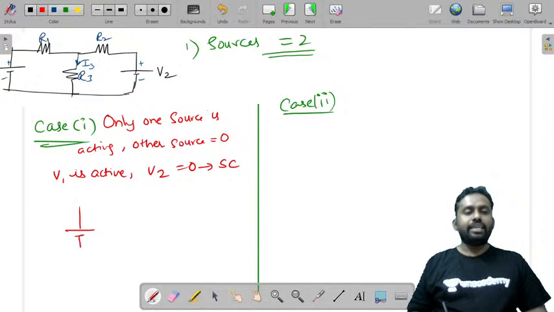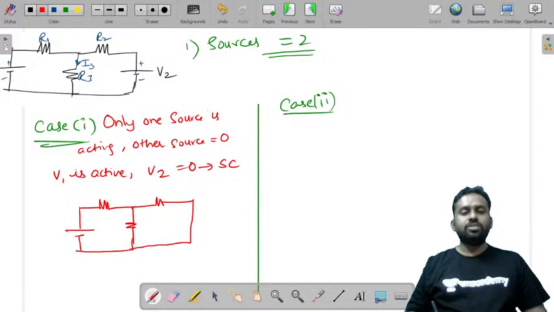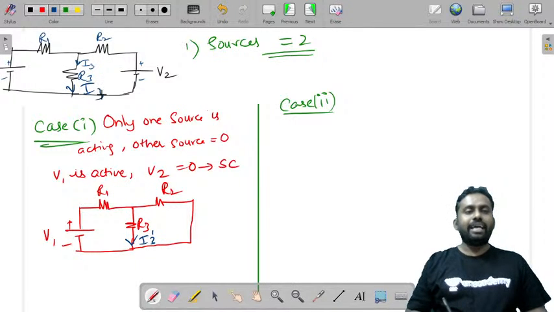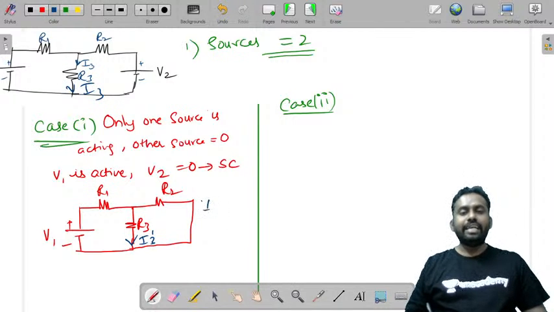So we will draw that circuit and find the response. Because this is V2, it must be shorted, right? So this is a short circuit. This is R1, R2, R3, V1. Now we will find the response in R3 as I3 dash. Let us say this is the current I3 that we have found by applying two sources, and I3 dash is the current because of V1. So we have found the response because of one source.